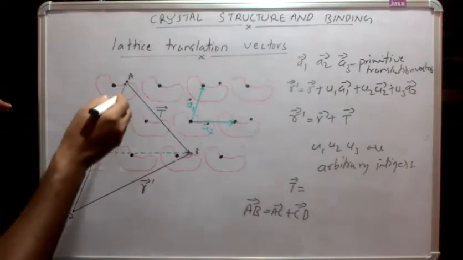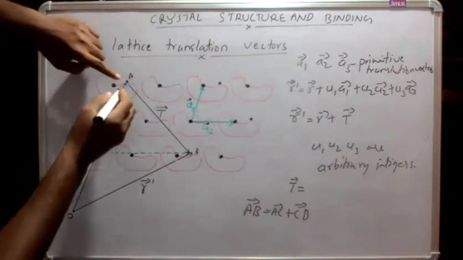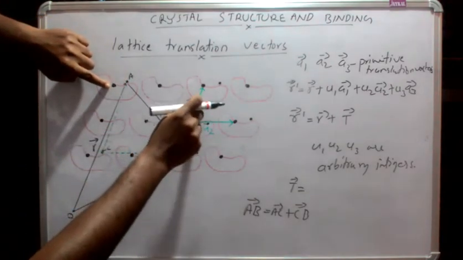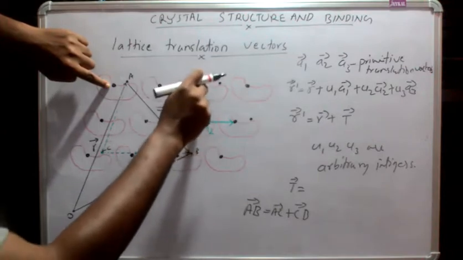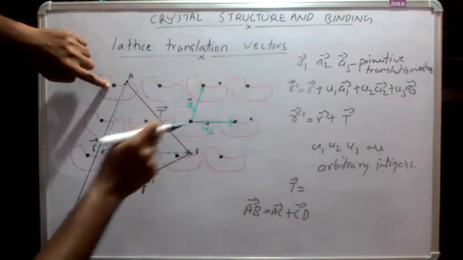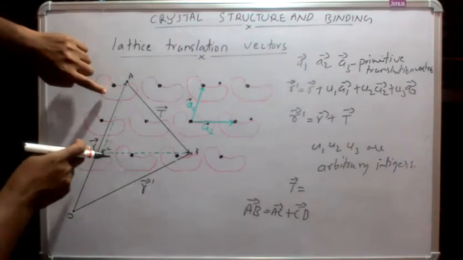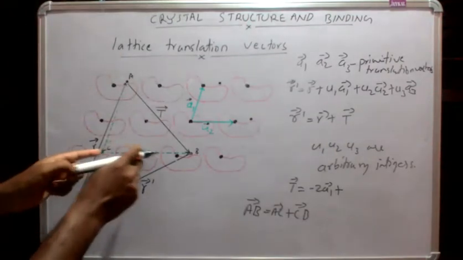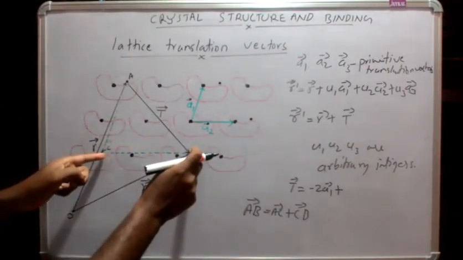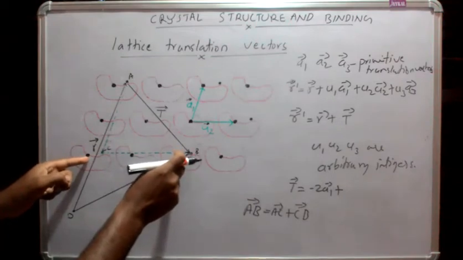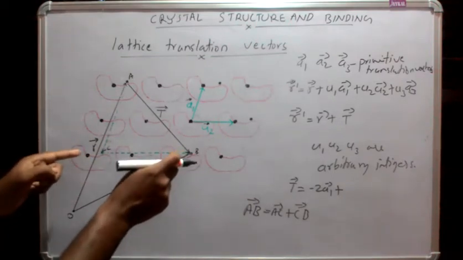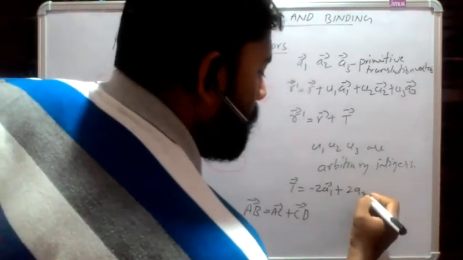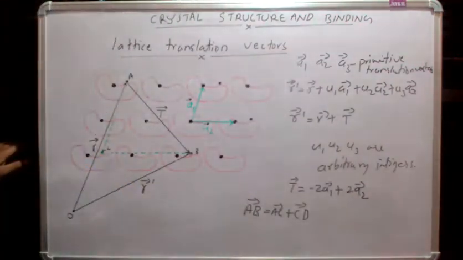So we know what AC is. AC, we can find this distance. This distance is similar to this distance. We have defined here one vector, primitive translation vector a1. By using this translation vector a1, this is similar to this one. So we can write t equal to minus 2a1 plus 2a2, this distance CB, the distance between these 2 lattice points. So that is 2a1 plus 2a2, minus 2a1 plus 2a2.